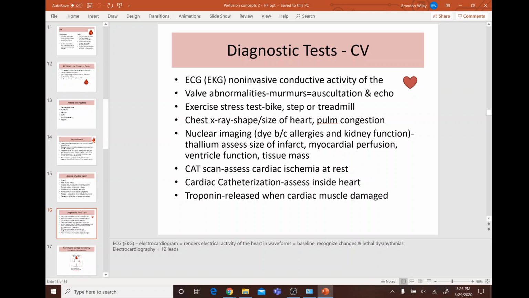Why do we do nuclear imaging? Assess the size of infarct, see if there's any myocardial perfusion. Check the ventricle function and tissue mass. Be careful because of the dye, because of allergies and kidney function.